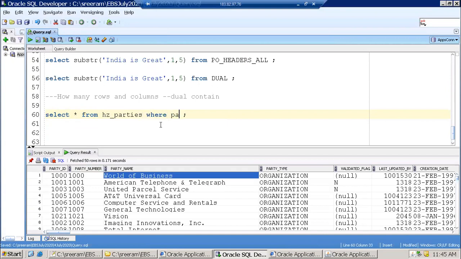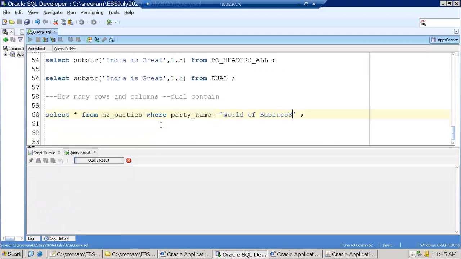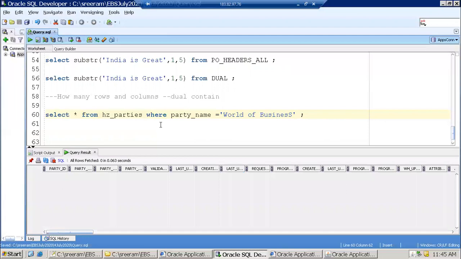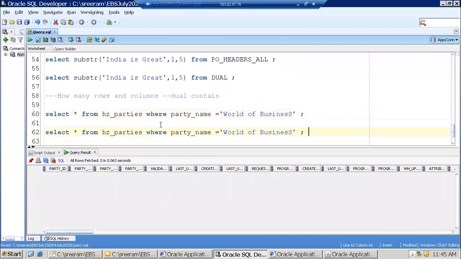Let us say you're not aware in what case the data is in your base table, but you're just simply passing it like this. Now I just made the S a capital in this particular data, so obviously we will not get the result. Now the solution for this: just applying either lower or upper to this particular value will not solve it, right? Because the case sensitivity is not providing the data, and this will also not solve the problem.